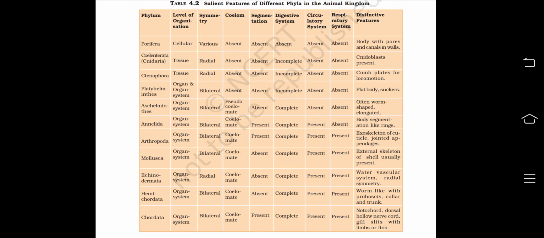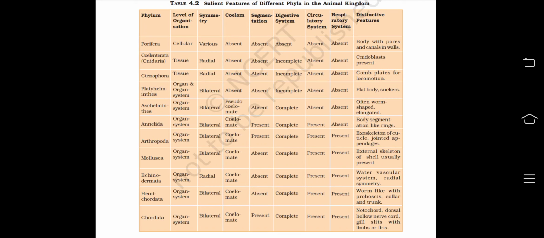So now the seventh phylum is Arthropoda. Level of organization is organ system, bilateral symmetric, coelomate, segmentation is present, digestive system complete, circulatory system present, and the respiratory system is also present. Distinctive feature is exoskeleton of cuticle, jointed appendages.